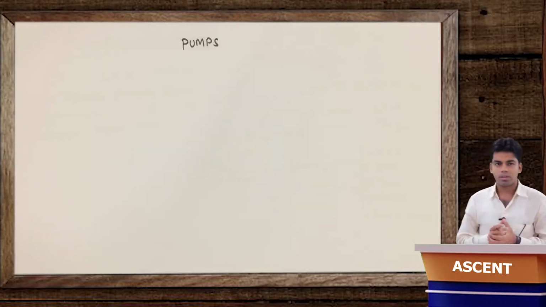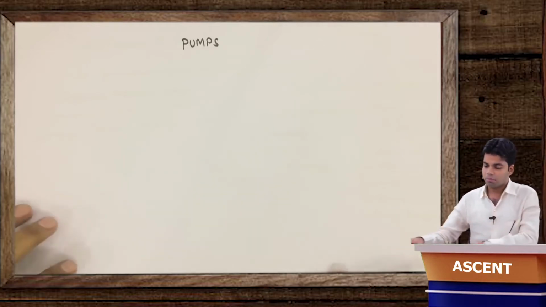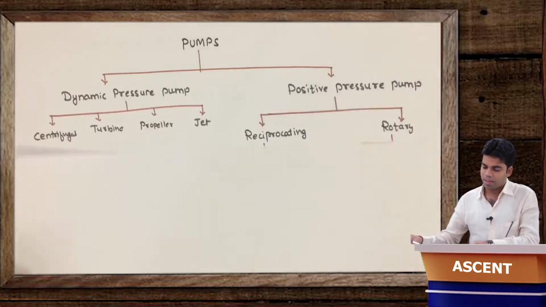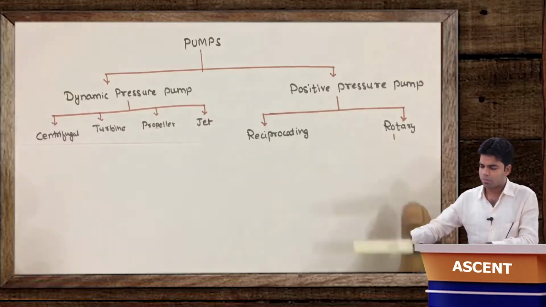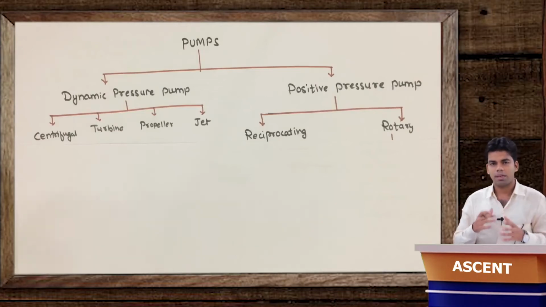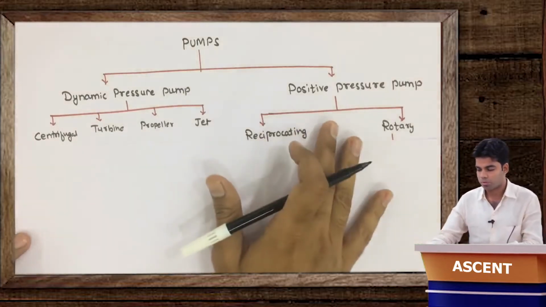Pump, as I told you, is a device which converts mechanical energy to hydraulic energy, the mechanical power to water power. That device is nothing but pumps. And this pump, if we want to classify, can be either a dynamic pressure pump or a positive pressure pump, depending upon whether the pressure difference between inlet and outlet is constant or a variable pressure difference.